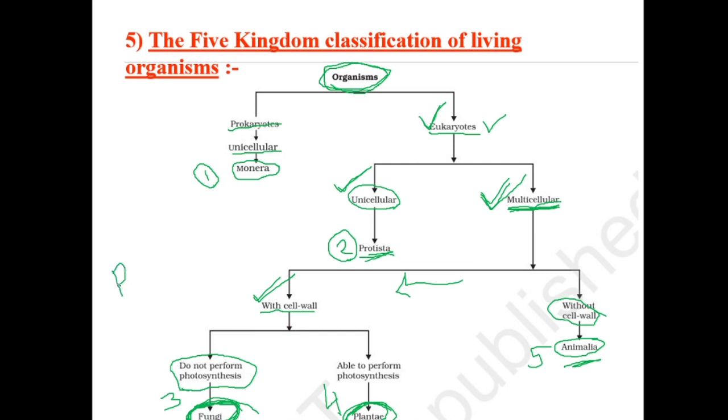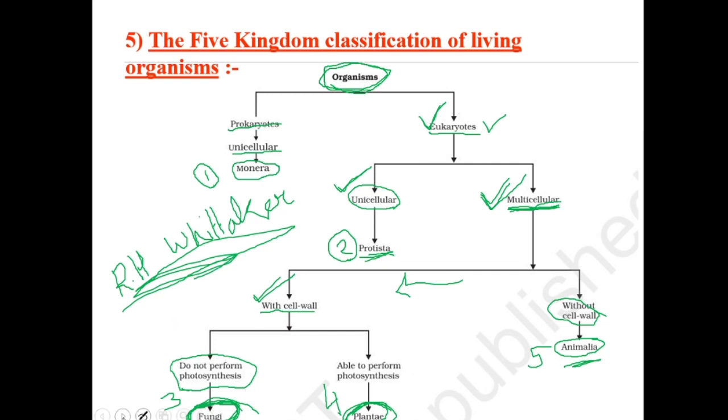And who gave this five kingdom classification? This name is very much important. That is R. H. Whittaker. Five kingdom classification was given by R. H. Whittaker. I am writing with the mouse, that's why my handwriting is bad. This name you will also get in your book. Who gave five kingdom classification? R. H. Whittaker gave five kingdom classification. So I hope it is clear how the classification has been done.